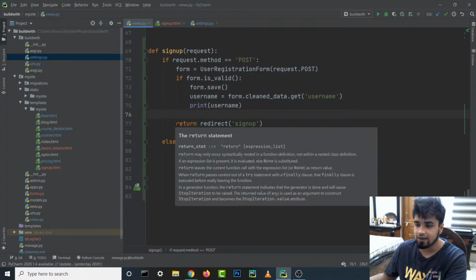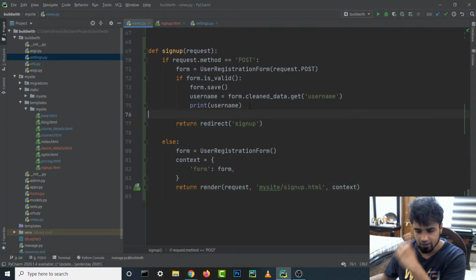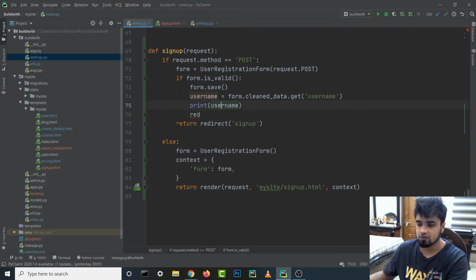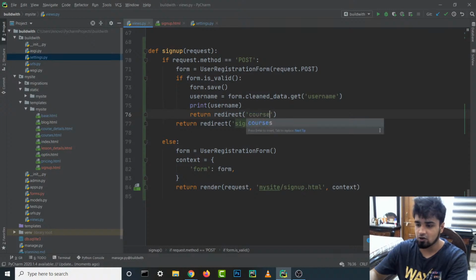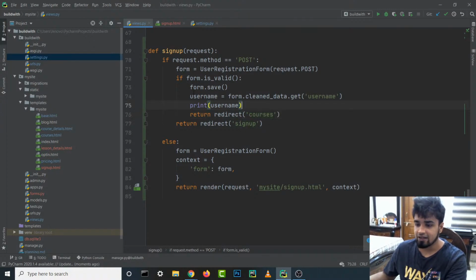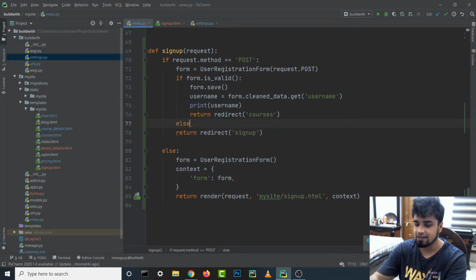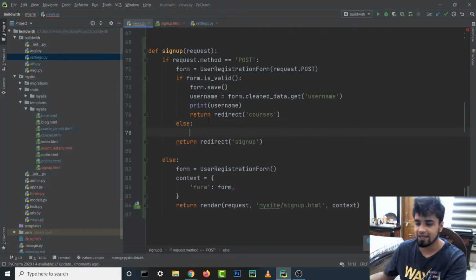All right, so what we are gonna do is over here, if the form is valid, then I want to redirect it to a different page. I think I had already added it in the last video, but for some reason I removed it. So I'm just gonna add courses over here, right? And if the form is not valid, I'm actually gonna add an else condition over here so that we can see what we are gonna do if the form is not valid.